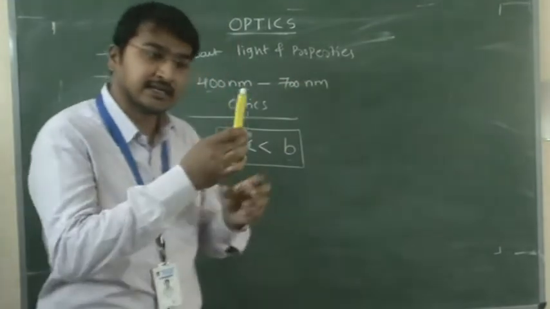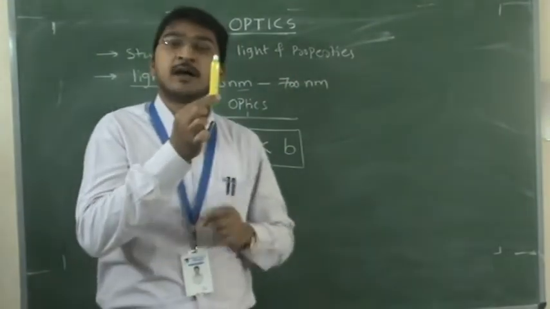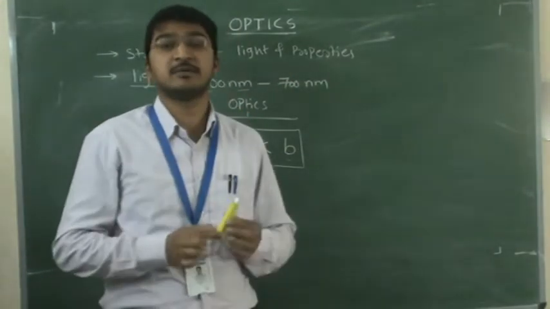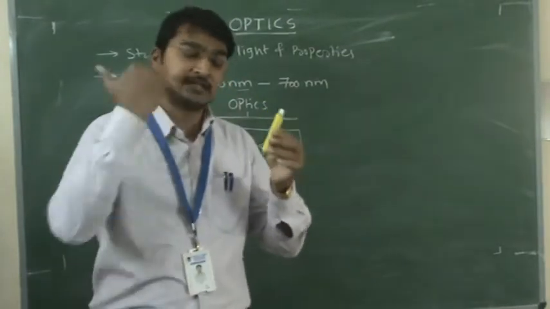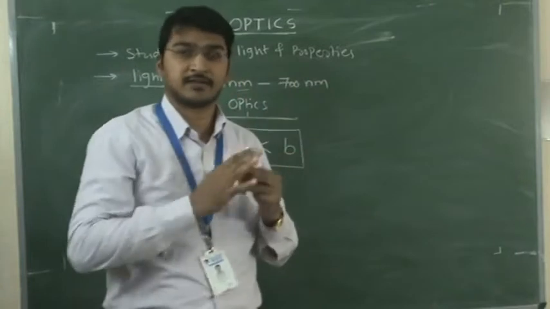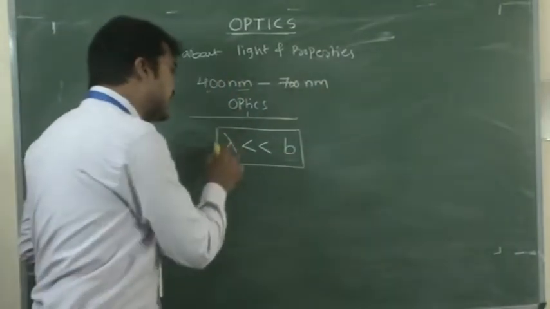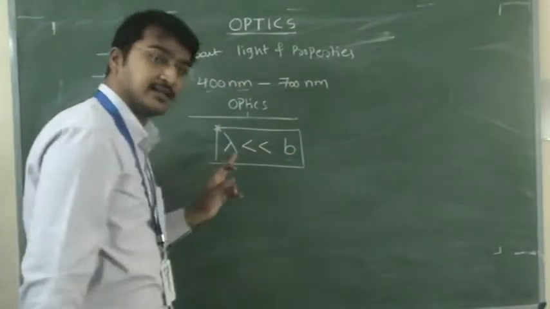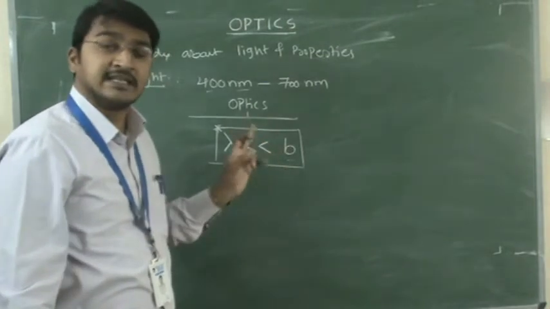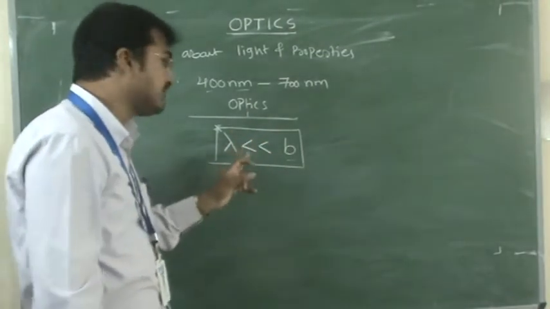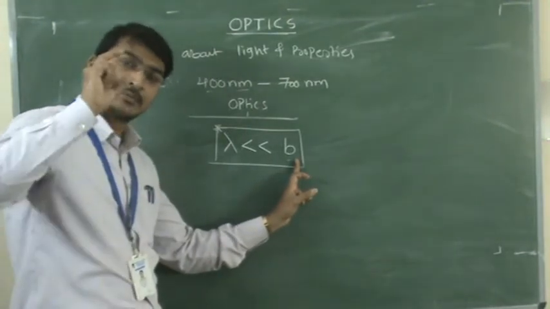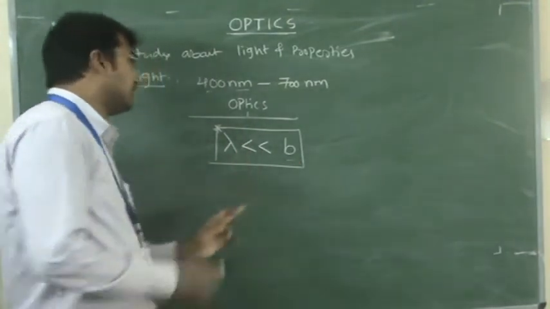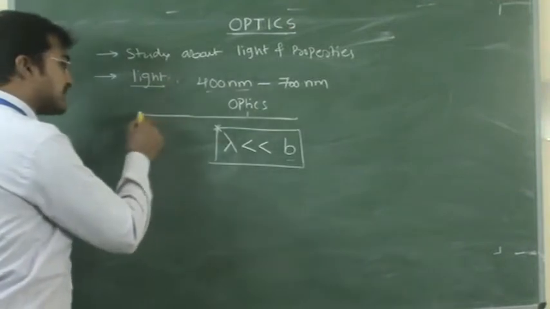In that case, we will observe the particle nature of light. That means light will act as particles when it is incident, reflects and refracts. So the condition is that the wavelength of the incident light is very much less than the size of the object or obstacle. Then we will see the particle nature of light.